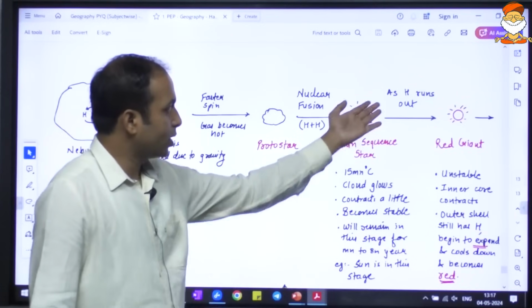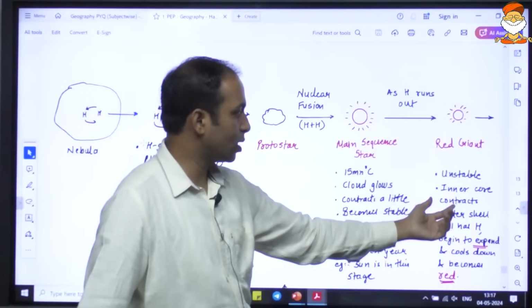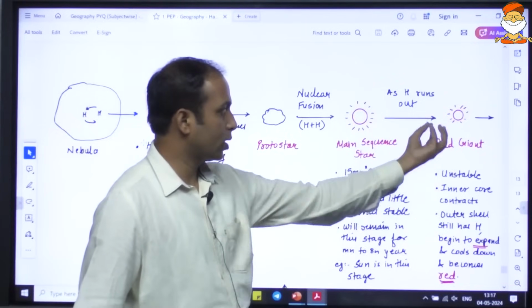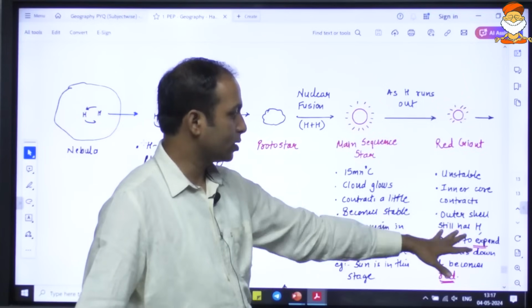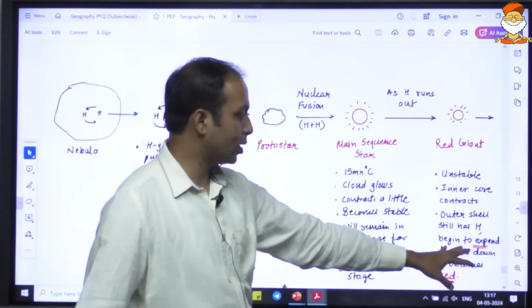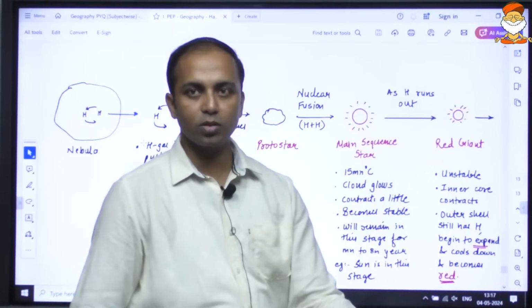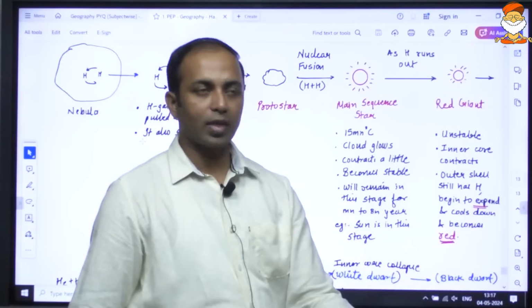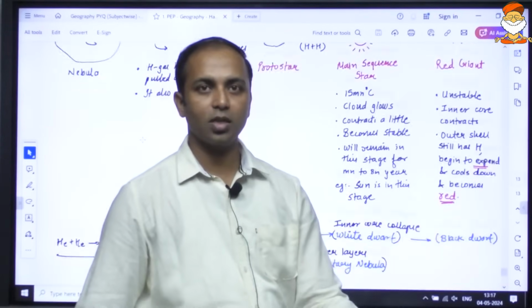On the other hand, when the hydrogen fuel runs out, it becomes relatively unstable. The core area of the star starts to contract. The outer area still has hydrogen, so that will continue to expand, and when it expands, it becomes red. For that reason, it is known as the red giant stage of the star.